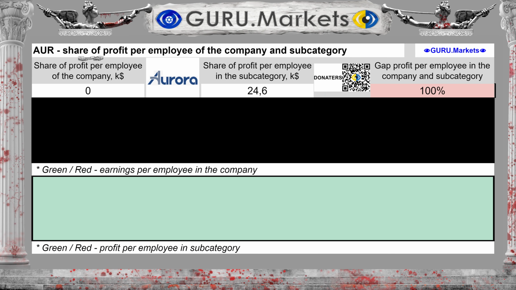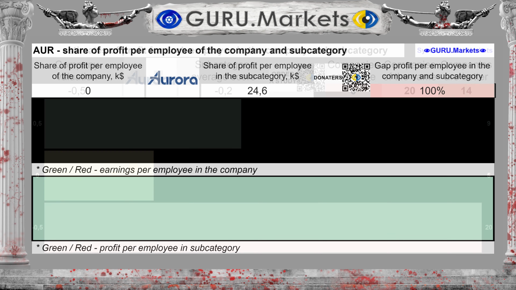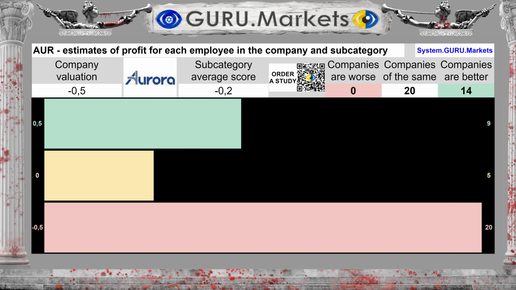The amount of profit per employee is $0,000, with an average for the subcategory of $24,600. The difference between the subcategory average and the company's performance is 100%. Estimation of profit per employee in comparison with the indicators of companies in the subcategory: